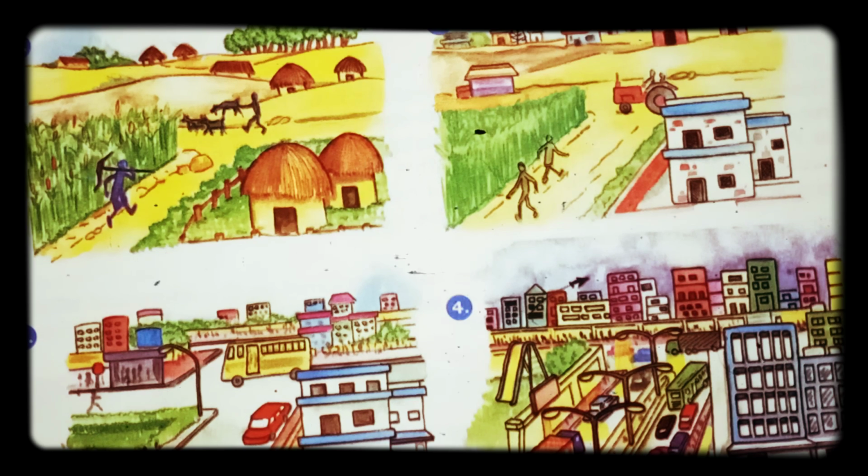When you analyze the first picture, they started agriculture and the houses were very small. You can see so many huts. In the second picture, they started using machines like a tractor for agriculture, and they started to construct concrete houses. In the third picture, there is a total change. Vehicles began to be used, with multi-storied buildings. In the fourth picture, all are multi-storied buildings, street lights, big vehicles. So you can see these changes.